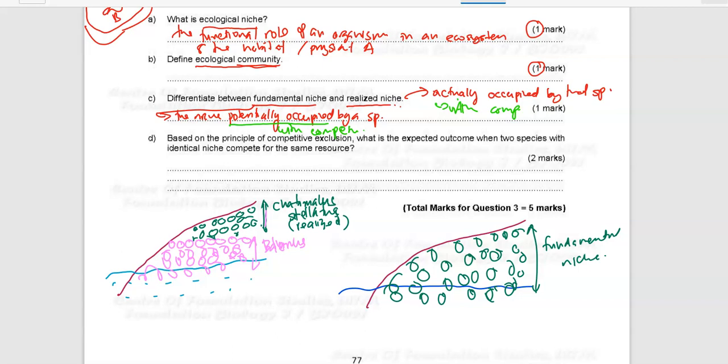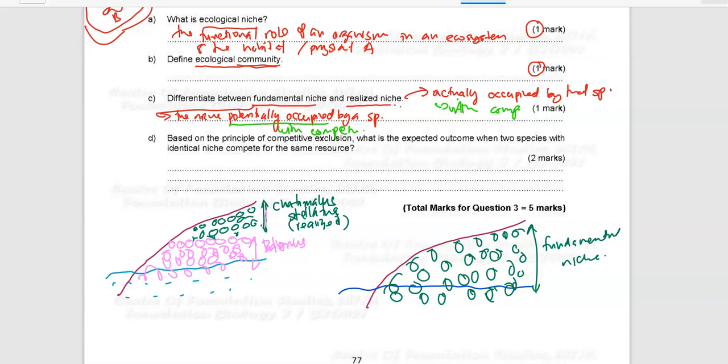Because the Catamulus can withstand and survive in drier areas, but they can also survive in the area that has more moisture. So that is the fundamental niche. That is the difference between realized and fundamental. Ingat, kalau realized adalah kawasan ataupun niche untuk sesuatu organism yang dia boleh occupy dengan adanya competition. Kalau fundamental, sebenarnya dia boleh occupy berapa banyak, macam tu, tanpa competition by another species.